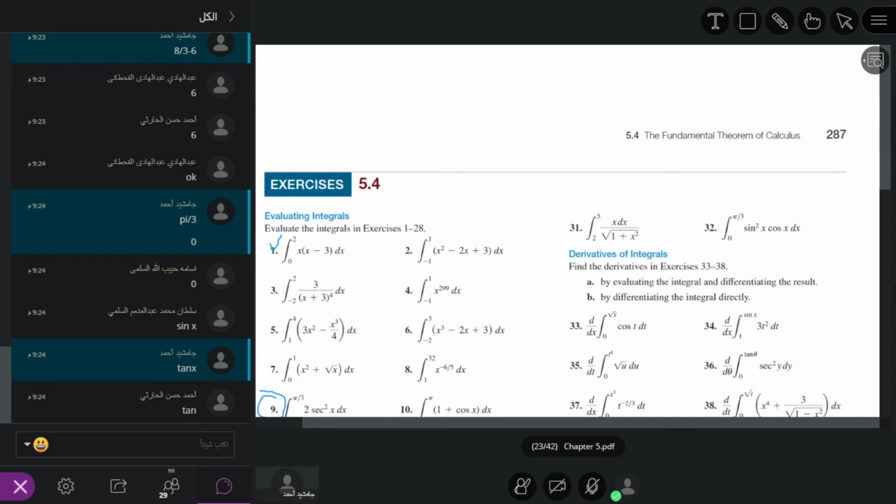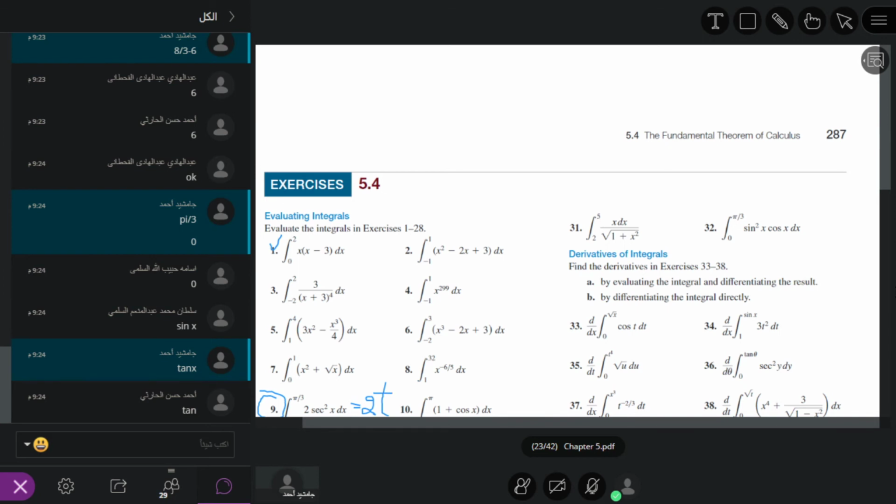Then the antiderivative of sec square x is tan x. So here the antiderivative of this is 2 tan x.